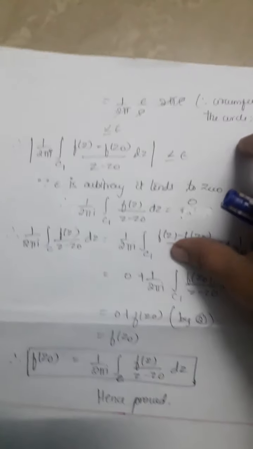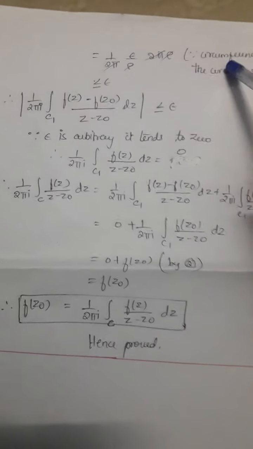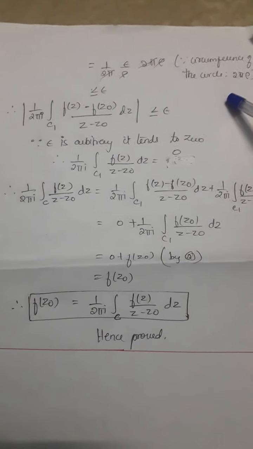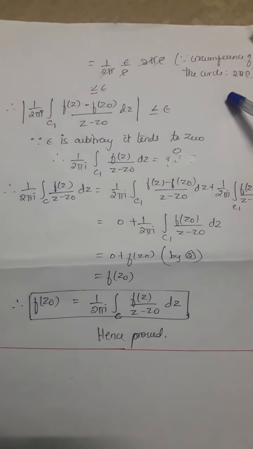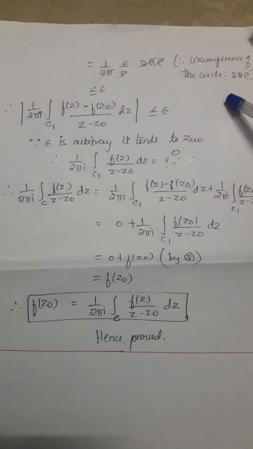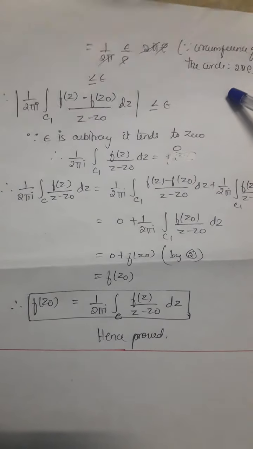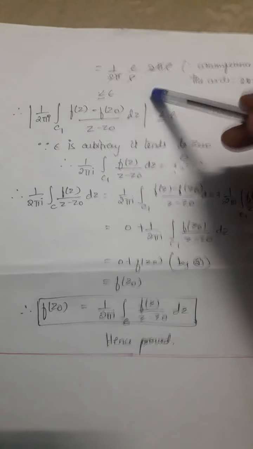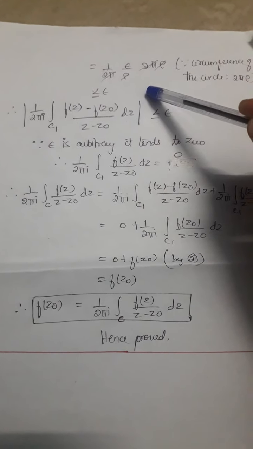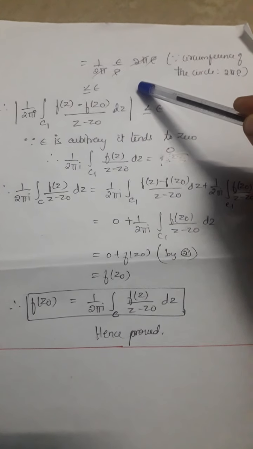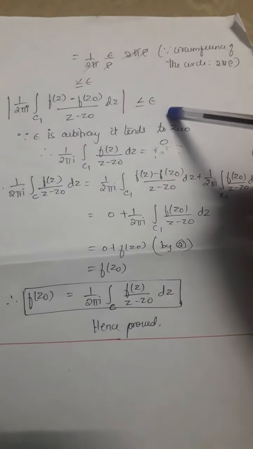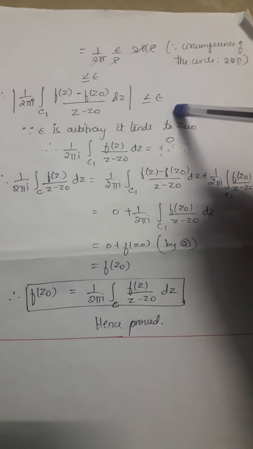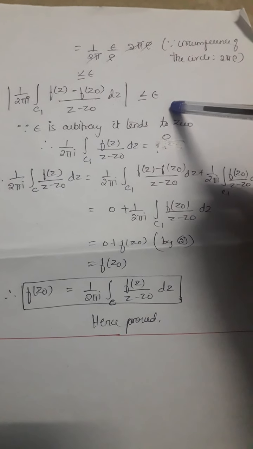So (1/2π) times epsilon by ρ, times 2π ρ, since the integral of |dz| is the circumference of the circle, which is 2πρ. Therefore (1/2π) integral over c1 of (f(z) − f(z0))/(z − z0) dz is less than or equal to epsilon. Since epsilon is arbitrary, it tends to 0, so the value becomes 0 and you can remove the modulus. So (1/2π) integral over c1 of (f(z) − f(z0))/(z − z0) dz equals 0.